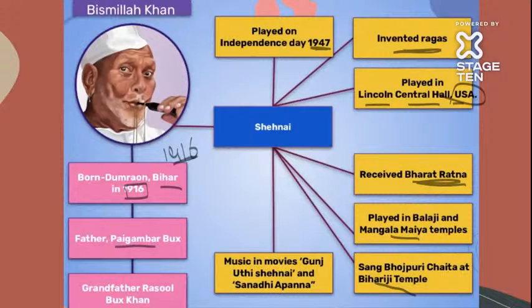So we can understand how Shehnai was a very important instrument for Bismillah Khan, just as Evelyn Glennie was inspired and played her instruments. On the other hand, we have in India the Shehnai, which was played by Bismillah Khan. Even now, in auspicious ceremonies and in marriages, Shehnai is played, isn't it? So there are so many achievements of Bismillah Khan. He received Bharat Ratna, then he sang the Bhojpuri Chaita. He even gave music in movies also. He used to play in the beginning in Balaji, Mangalmay kind of temples, right?